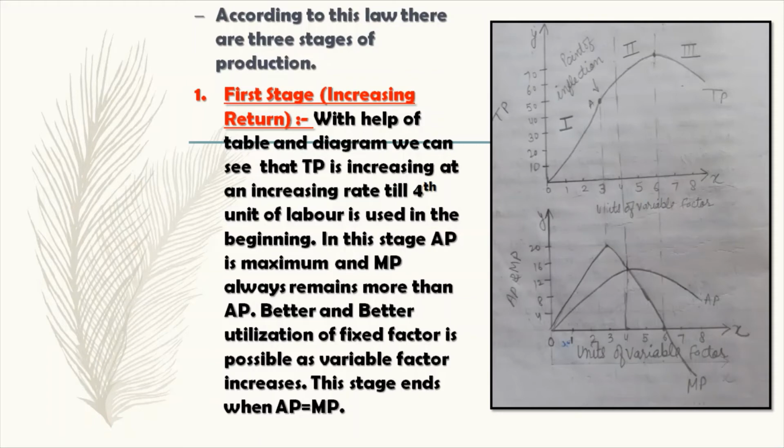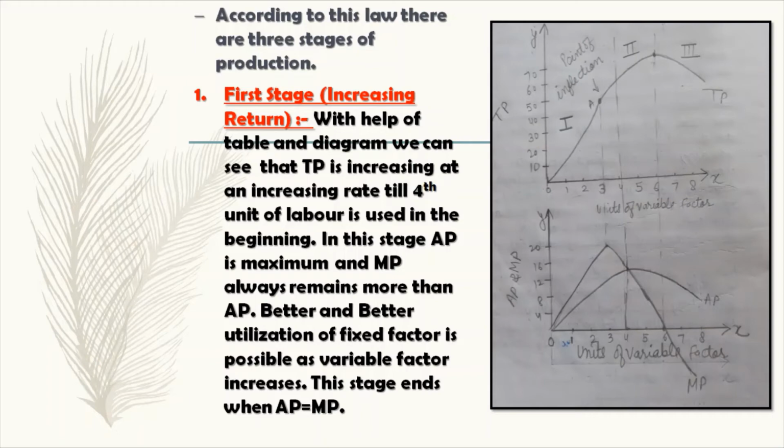According to this law, there are three stages of production. The first stage of production is called the stage of increasing return. With the help of the table and diagram, we can see that TP is increasing at an increasing rate till the fourth unit of labor is used in the beginning. In this stage, AP is maximum and MP always remains more than AP. Better and better utilization of the fixed factor is possible as the variable factor increases. This stage ends when AP is equal to MP.